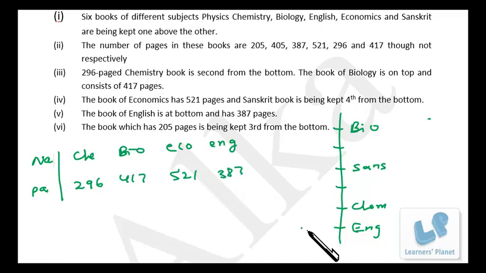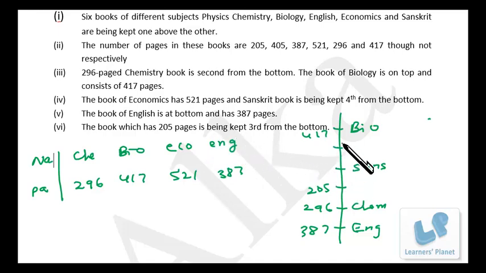So I write down English 387, chemistry 296, so then biology 417. Then I don't know about Sanskrit or whatever. The book which has 205 pages is kept third from the bottom. Okay,